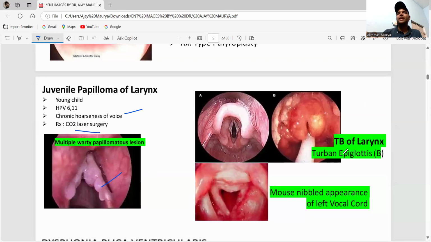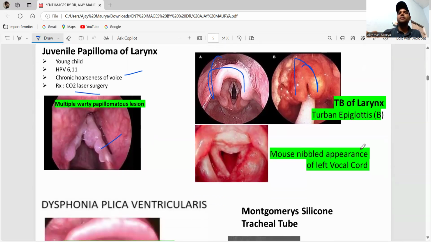Okay? The next one is TB of larynx. You can see the turban epiglottis, and also you can see the mouse nibble appearance of the left vocal cord. Okay? Mouse nibble appearance of the left vocal cord.